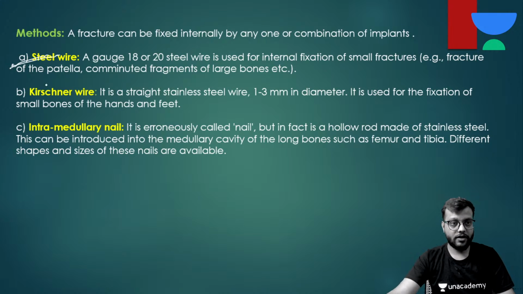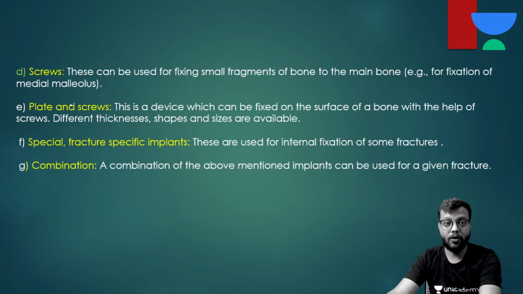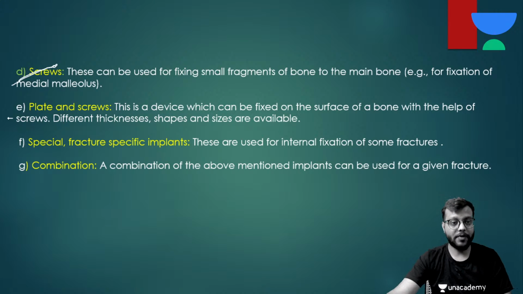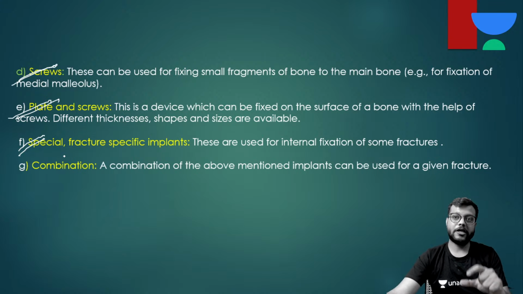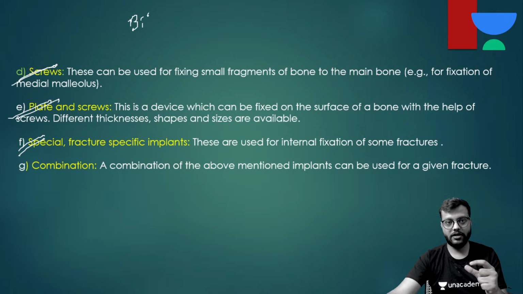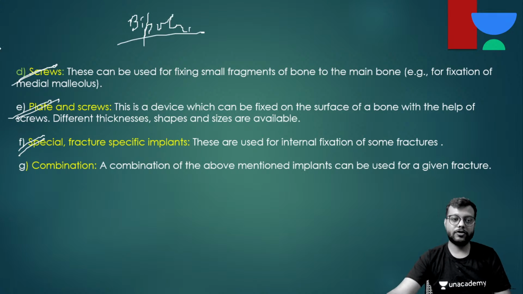By steel wire or K wire or the Kirschner's wire, or intramedullary nail like we have seen in the photo, or by screws alone or plate and screw, or by specific implants for specific fractures. Like we have specific plates for specific body parts, we have specific screws. Or if there is neck of femur fracture in elderly, we go for bipolar hemiarthroplasty. Okay, and a combination of various implants is used generally.